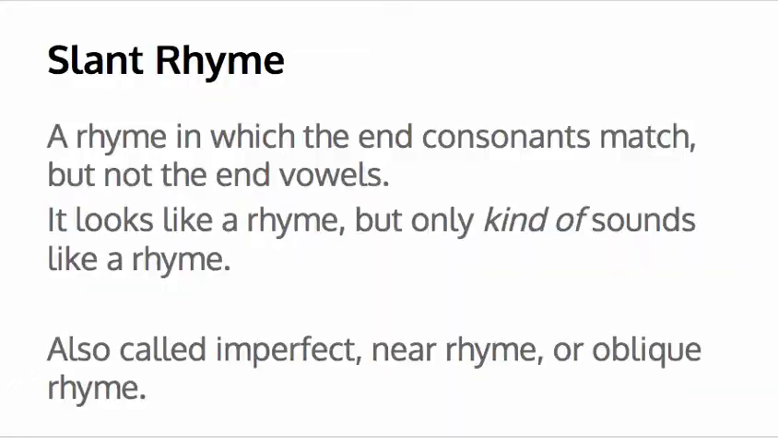I have several sound devices for us to think about today. The first sound device I'd like us to think about is called slant rhyme. This is a rhyme in which the end consonants match but not the end vowels. So it looks like a rhyme because the words look like they should sound exactly the same, but it only kind of sounds like a rhyme. That's why it's called slant rhyme. It also is known as imperfect rhyme, near rhyme, or oblique rhyme.